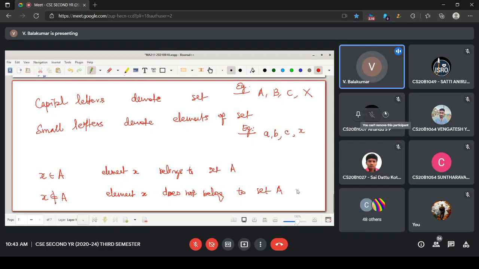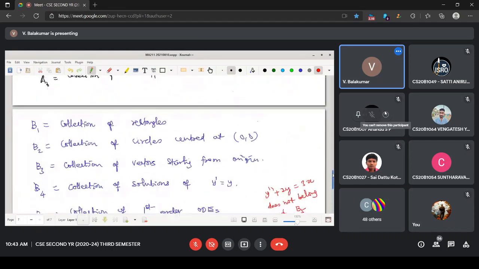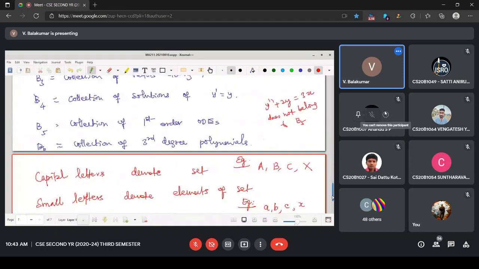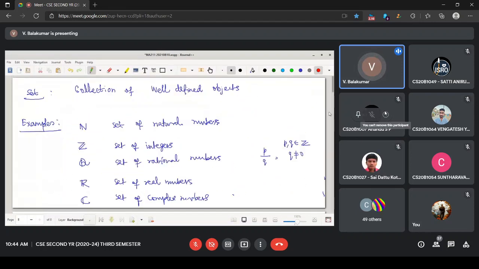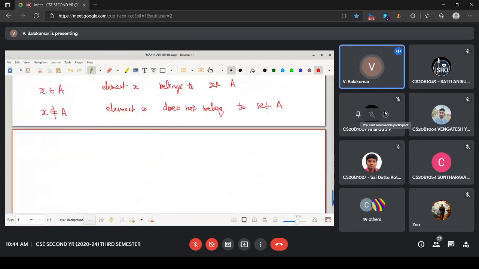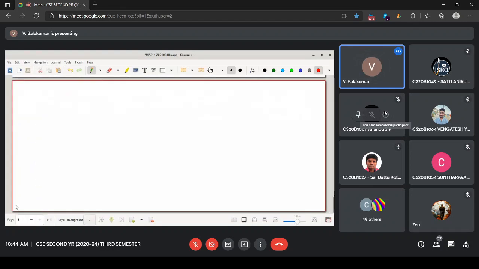Few operations on set theory we need. What are the operations on sets you have studied already? Can someone say the operations? Things are okay. One special set also I'll mention, whether we need to use it or not, we don't know.